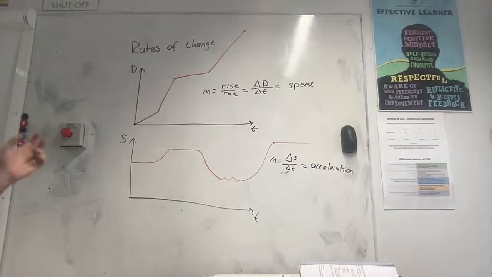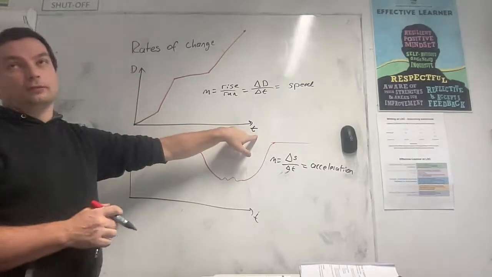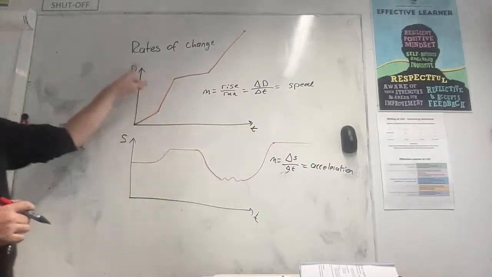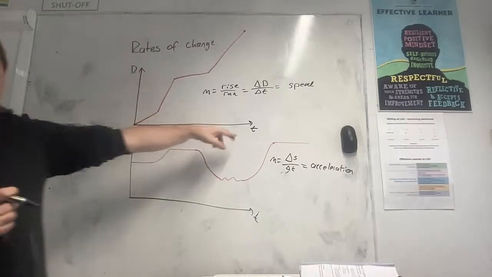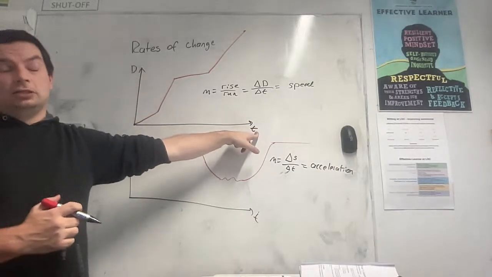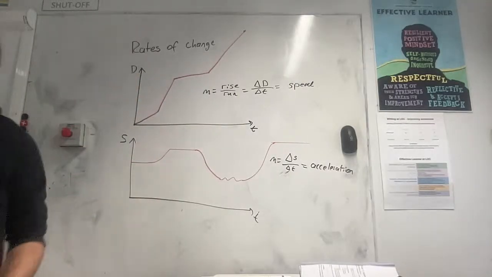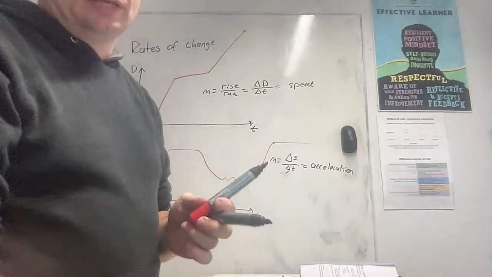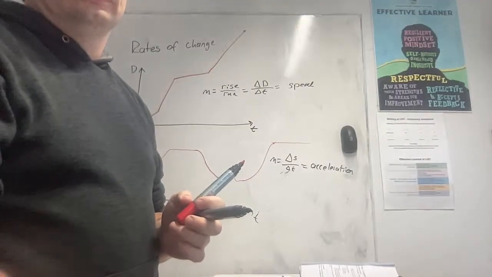There is literally an infinite number of physical or chemical or biological properties that we can model with this. Time is quite often one of them, but it could be like the population of bacteria changing with respect to time. And we'll actually talk a bit about that in term 3, all different kinds of things. Anyway, that's it for me. Go take a 5-minute break because it's almost the end of period 3.